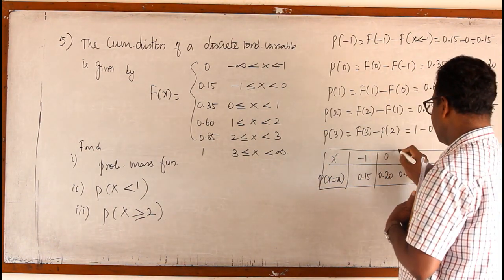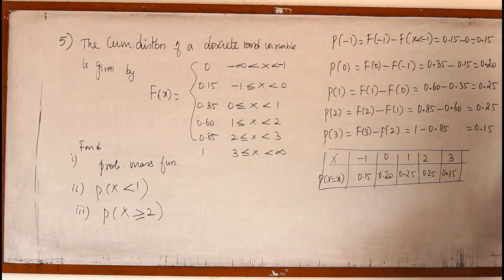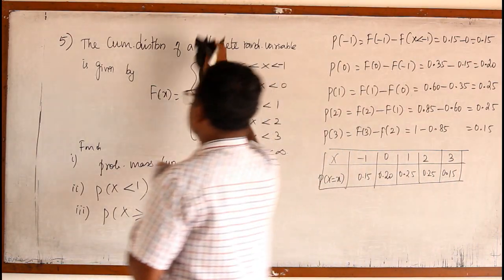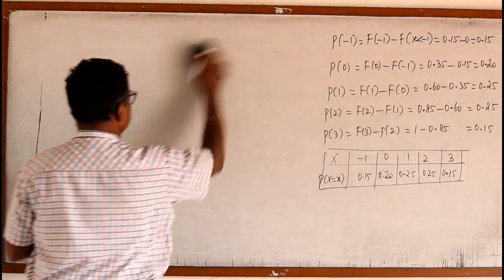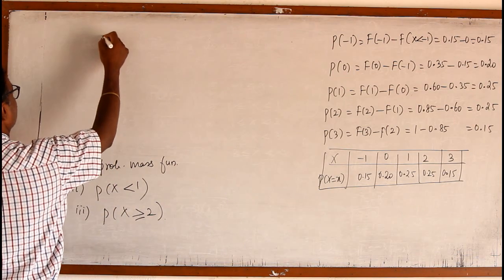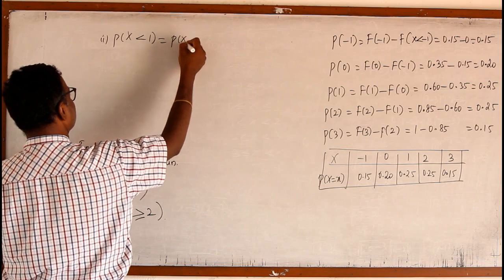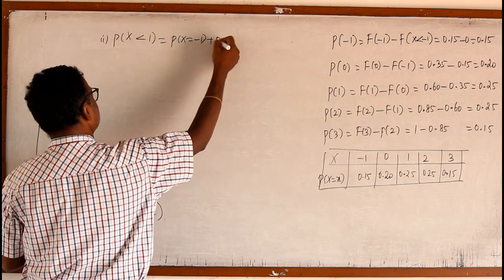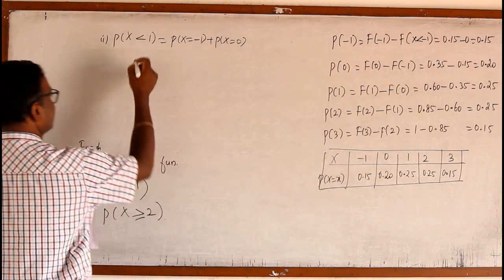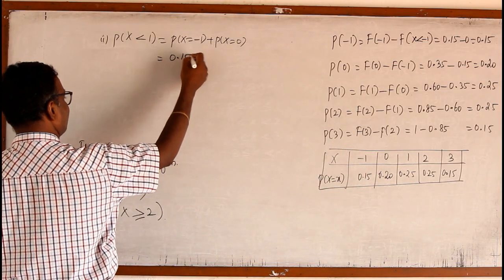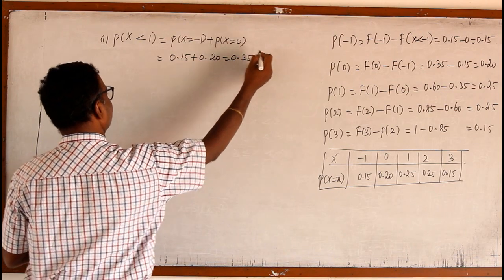So we can find the probability distribution from the cumulative distribution. But they are asking two more questions. The second one is P of x less than 1. Less than 1 means P of x equal to minus 1 and P of x equal to 0, and their probabilities are 0.15 plus 0.20, which is 0.35.